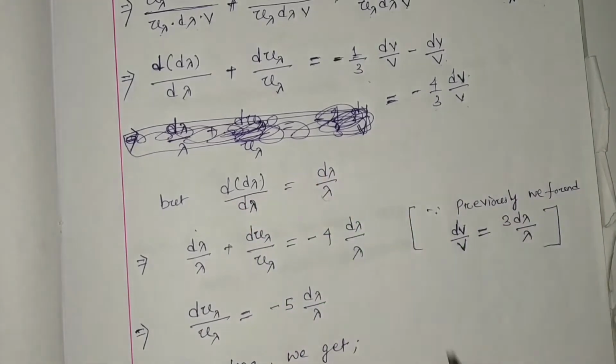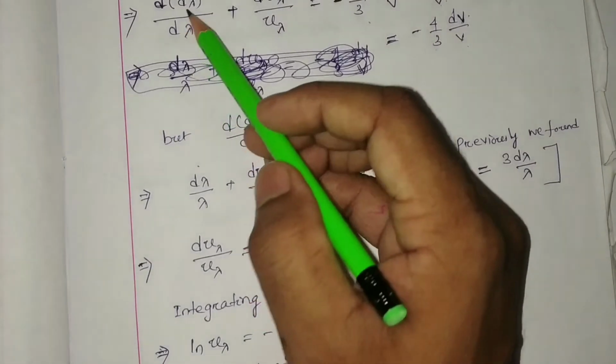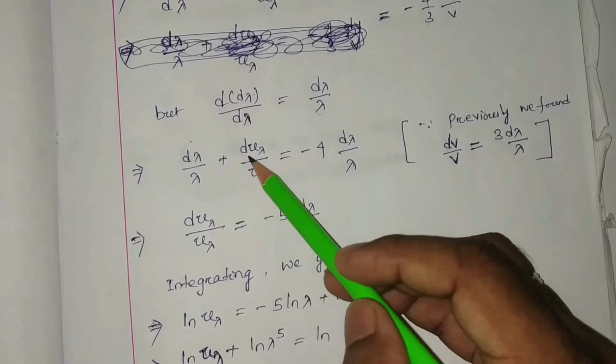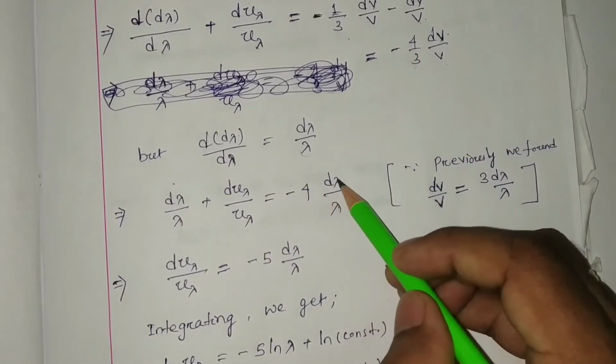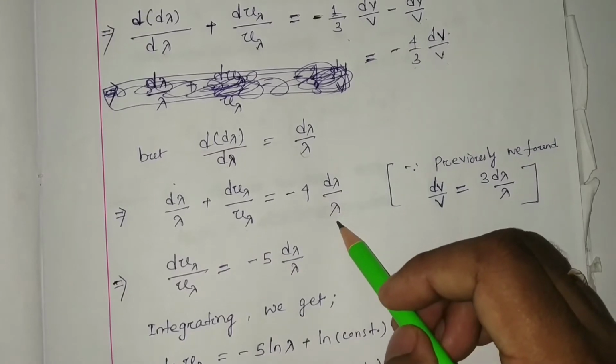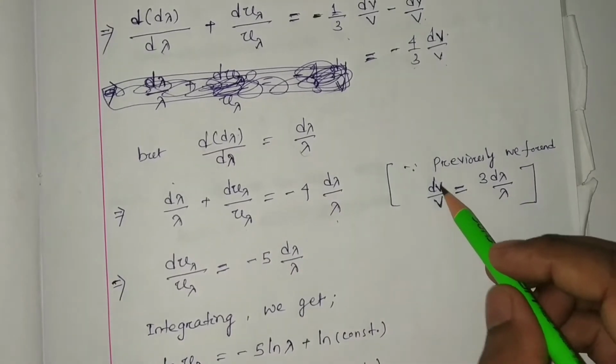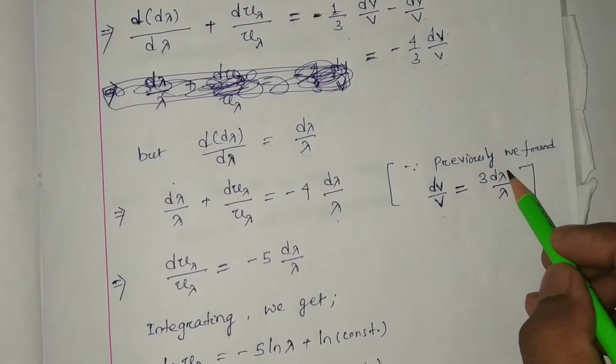So we write d lambda by lambda plus du lambda by u lambda equal to minus 4 d lambda by lambda, because dV by V equals 3 d lambda by lambda.